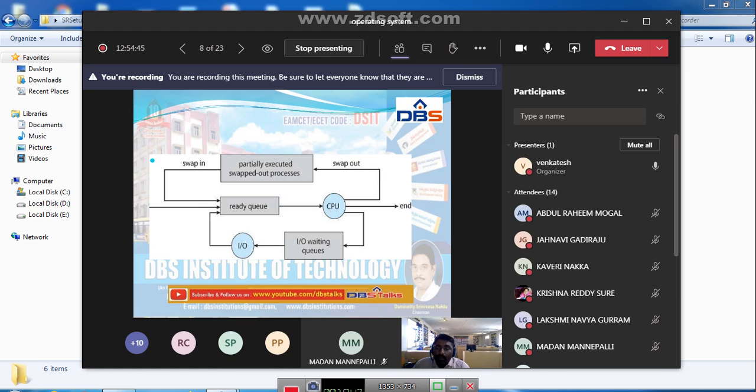Here one more thing is context switching. What is meant by context switching? The process which is moving from the running state to the ready queue, we call it context switching. Switching is nothing but moving; ready queue in the sense means the ready state. So, context switching is nothing but moving the process from the running state to the ready queue, that means the ready state. Why are we moving it?